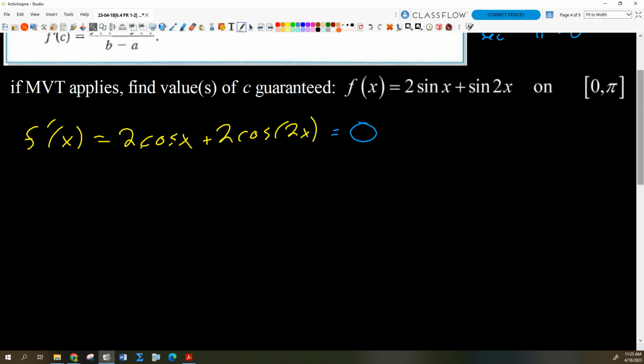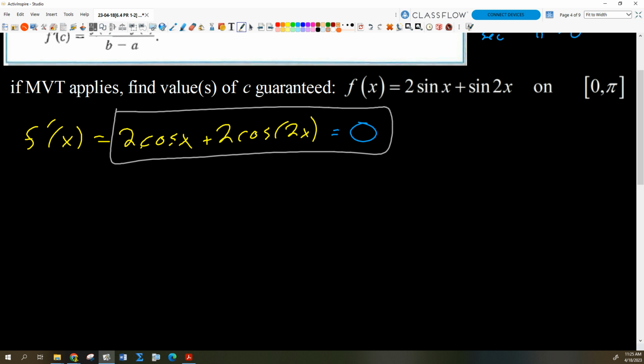Okay. The reason I want to do this one, though, is it involves solving a trig equation, and you're not great at that because you haven't done it very much. So the more practice you get, the better you're going to be, right? So how am I going to solve this equation? I want you to get to a point where you look at that and say, okay, the way that equation is written is not very convenient. What's inconvenient about it?